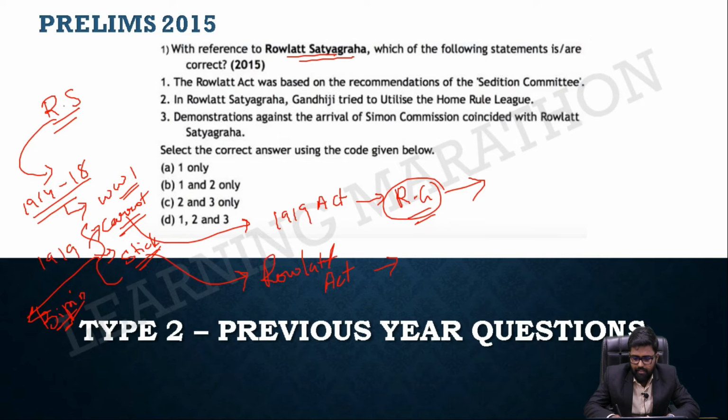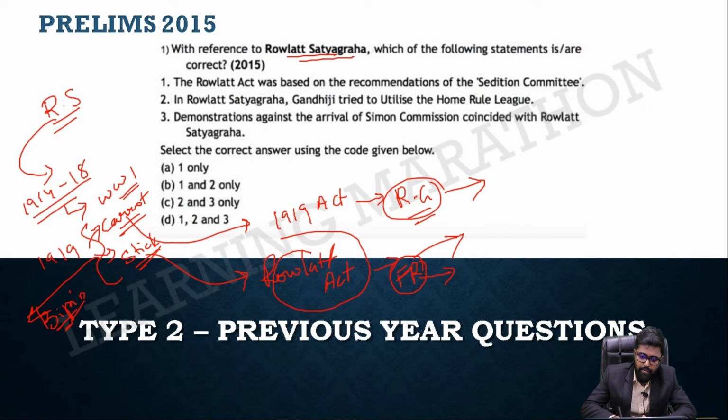What is the Rowlatt Act? Nothing but a preventive detention. Anybody can be imprisoned or arrested without any proper charges before a court. He can be arrested just on anticipation, which we have under our Article also. Even today we have it as a fundamental right, but there are certain exceptions, but that is not our matter of concern today.